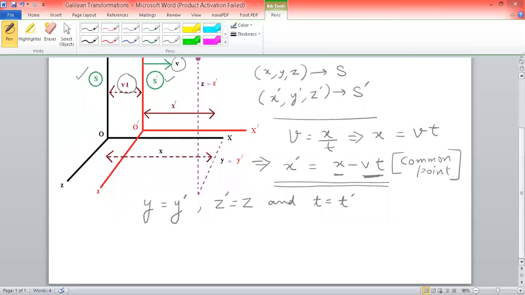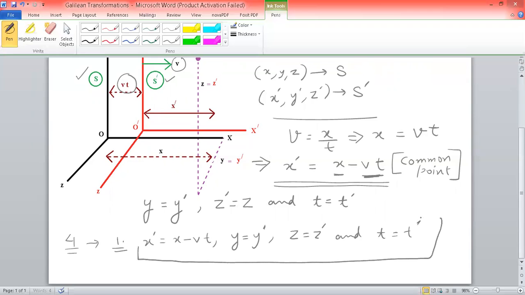So we can always connect our frames of reference by these four equations. The first equation is x prime equals x minus vt. The second equation is y equals y prime. The third equation is z equals z prime. And the fourth equation is t equals t prime. These sets of equations are known as Galilean transformations.